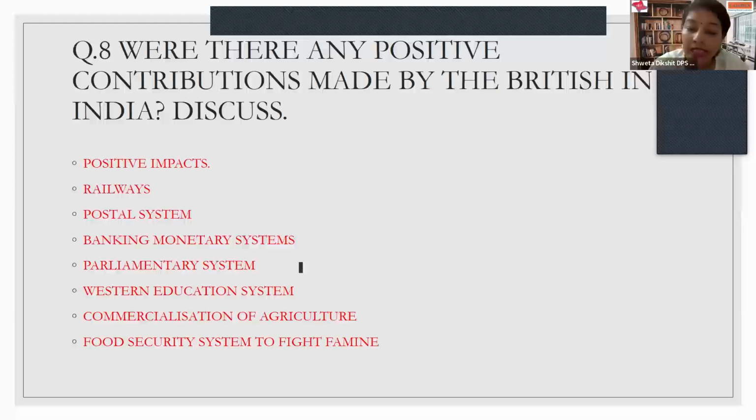Now, the last thing: during the British rule, we suffered multiple serious famines, where lakhs of people were killed. But it was the British who made us realize that we can have a public distribution system where we can store the food and fight the famine. That means the surplus should not be wasted, it should be secured. And soon we learned to have food security for our country, which in future worked. That's it. Thank you so much.